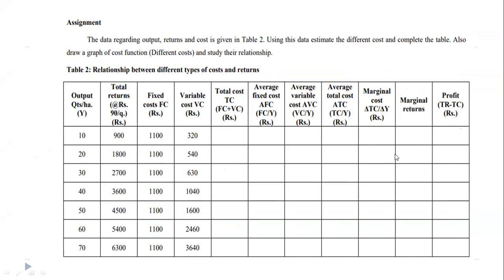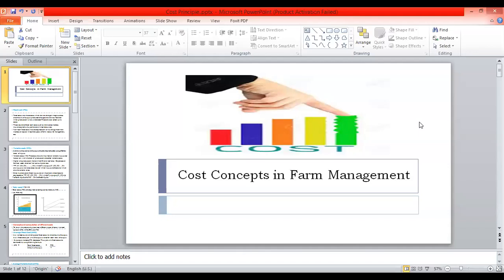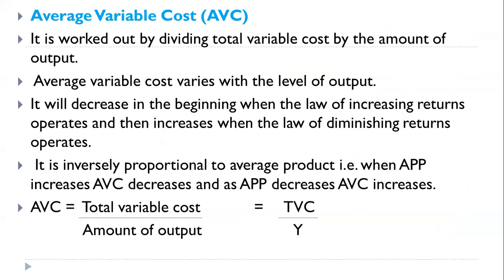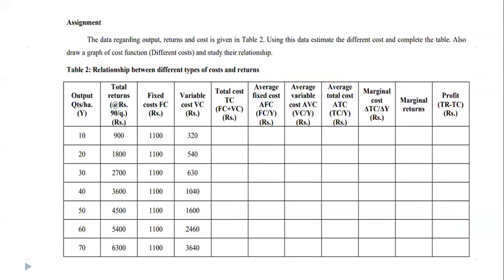You write it here in change in TR upon change in Y. Write down the important formula of MR. MR is change in TR upon change in Y. How to estimate change in TR and change in TC, I already told you. And for profit, the formula is given.